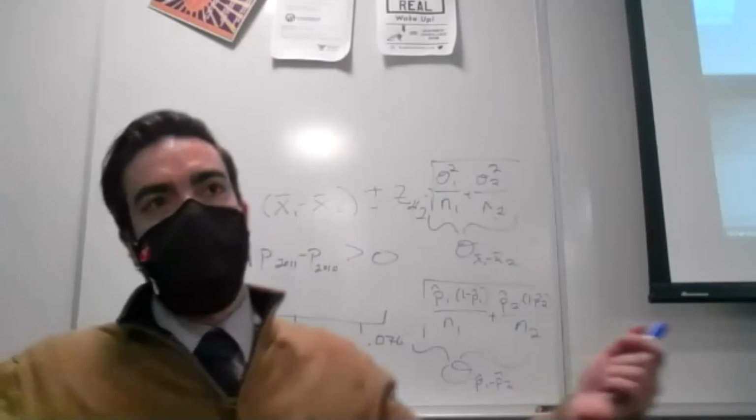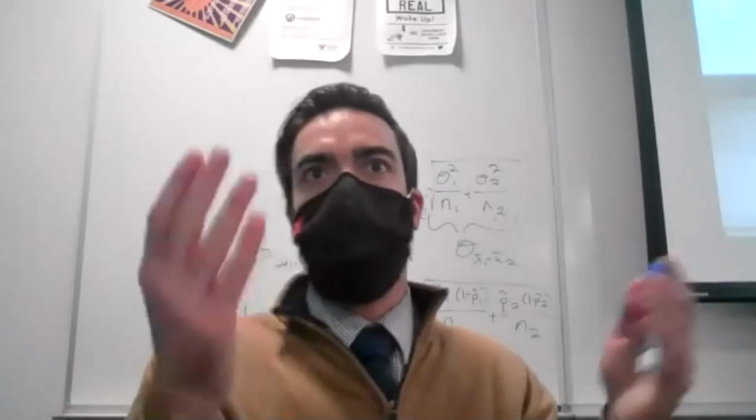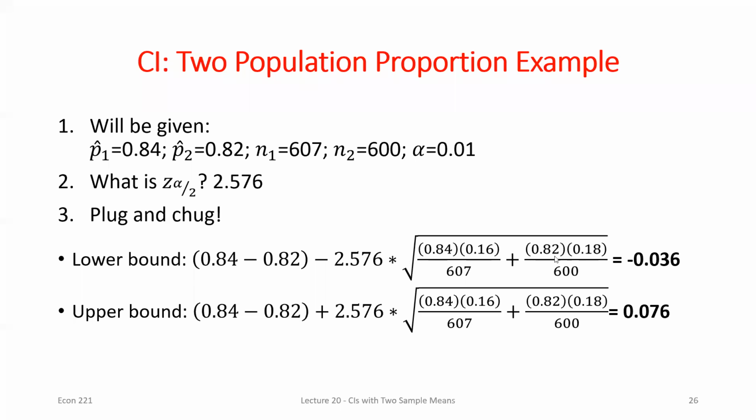So we can't really say a whole lot, right? We can't say they went up or down. We don't have any evidence that they've actually changed at all, right? So that's kind of how we would interpret that confidence interval.